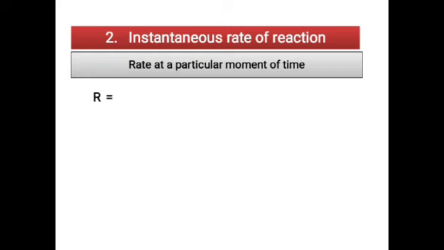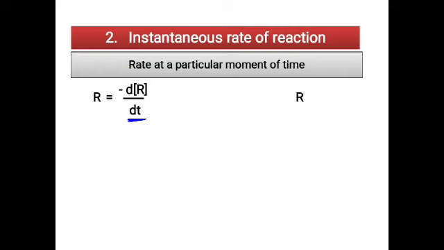So it is the change in concentration of the reactant with change in time. Here minus, and now you can see we have used d. This d is used for a small change, and the delta we use for a large change. That is the difference you get between the instantaneous and the average. There we are using delta, here we are making use of small d. So you can differentiate like that.